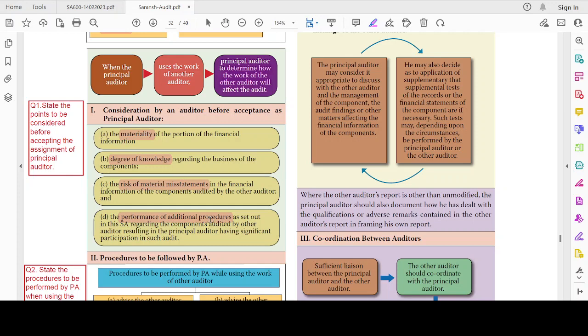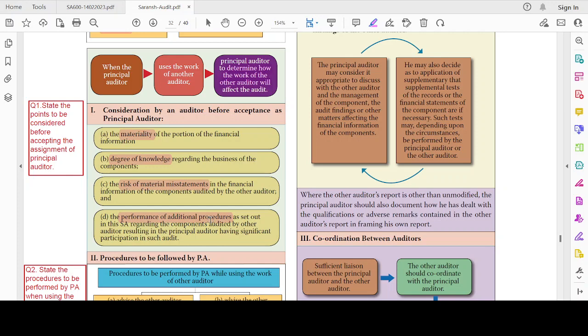Then the performance of additional procedures as set out in this standard regarding the components audited by the other auditor, resulting in the principal auditor having significant participation in such audit. What are the additional procedures I have to perform as mentioned in the standard that I have to be aware of? These four things are to be considered by me, and I have to check whether I am able to do these procedures, and then only I can accept the position as a principal auditor.